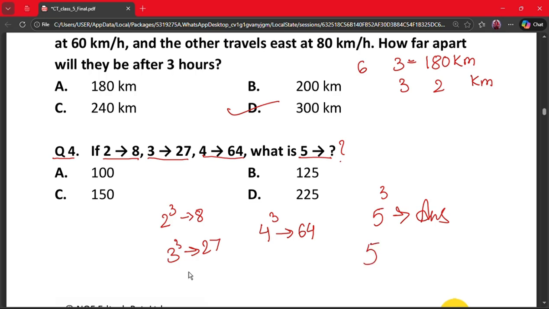So cube means 5 into 5 into 5. So 5 5s are 25, and 25 into 5 equals 125. So our correct answer is option B.